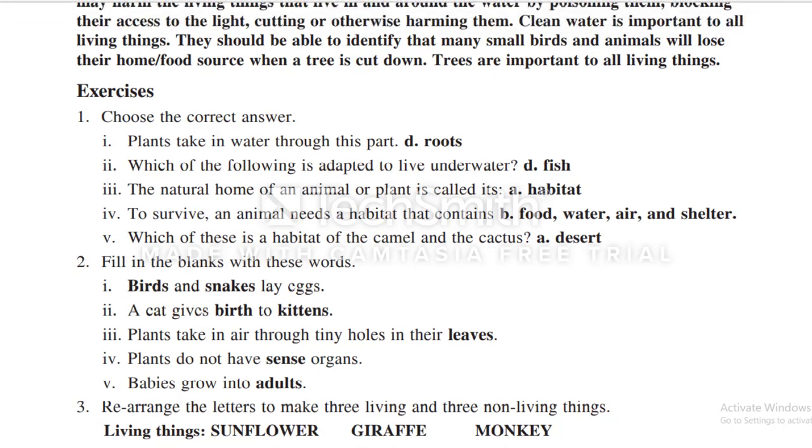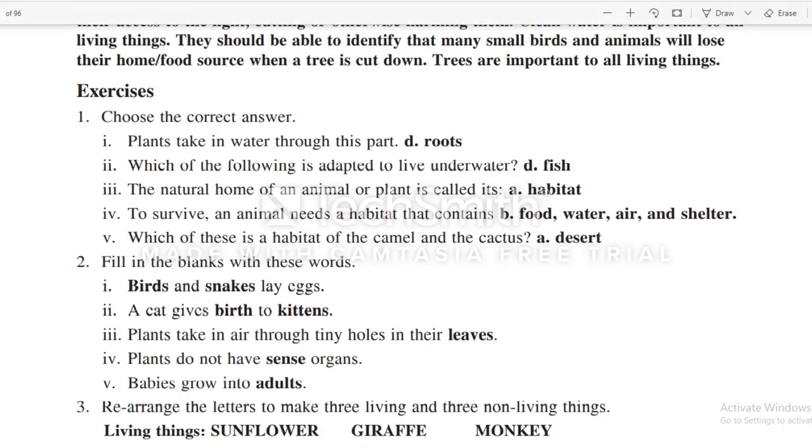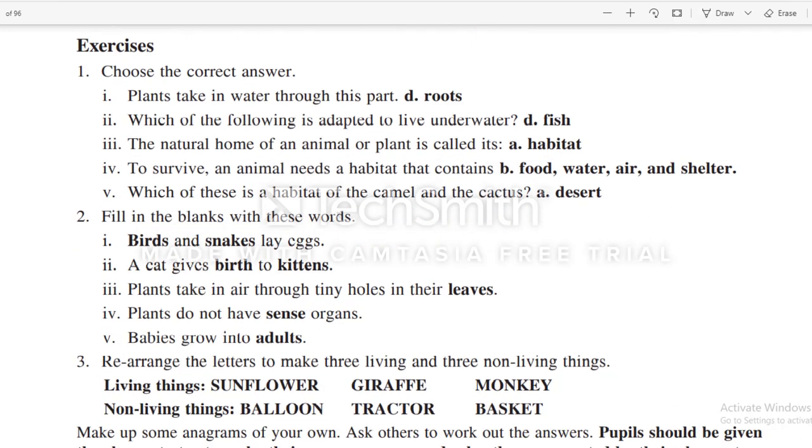Fill in the blanks with these words. The words are given in the box: adult, leaves, birds, scents, kitten and snacks. So the first blank will be filled by birds: birds and snakes lay eggs. Second, a cat gives birth to kittens. Third, plants take in air through tiny holes in their leaves. Plants do not have sense organs. Babies grow into adults. Birds, snakes, birth, kitten, leaf, sense, adult are respectively bolded.